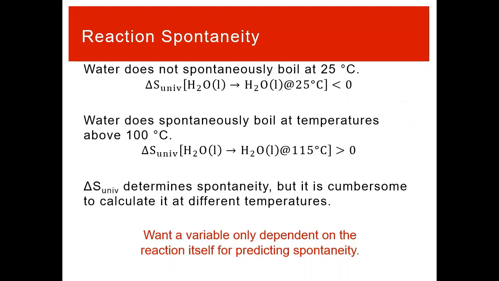So for water, we expect delta S of the universe to be negative at 25 degrees Celsius. We expect it to be positive above the boiling point, right? And so that change in the sign of delta S of the universe tells us the spontaneity. It's going to change as the temperature changes. And so while the second law is the be-all end-all, delta S universe is what determines spontaneity,